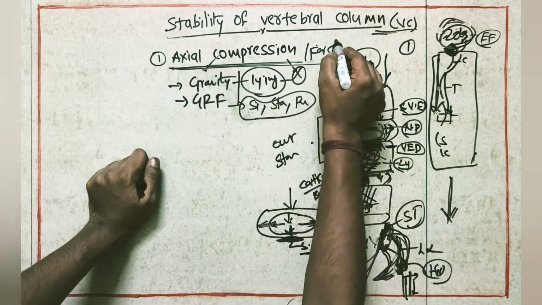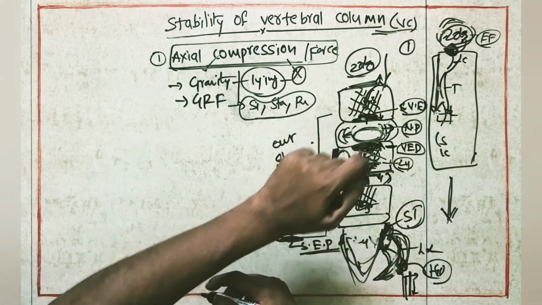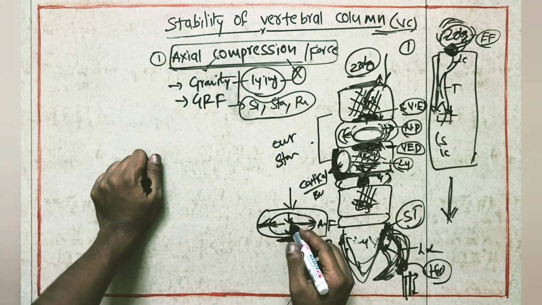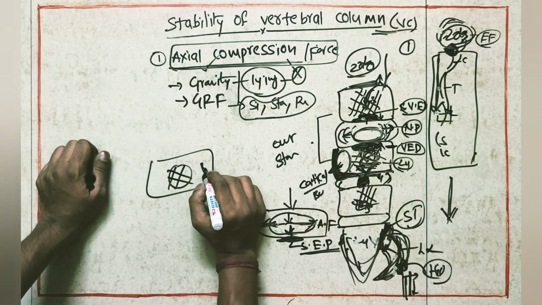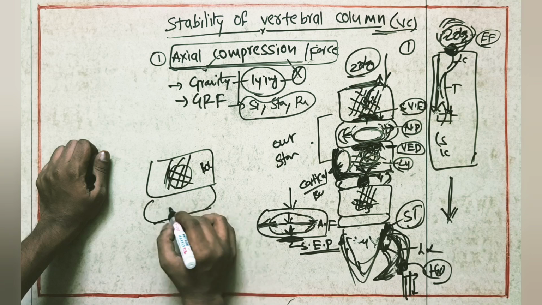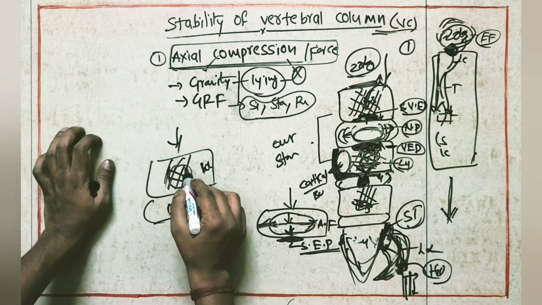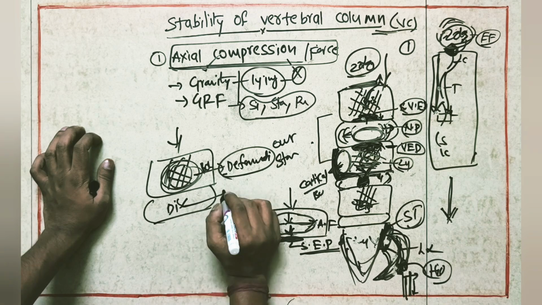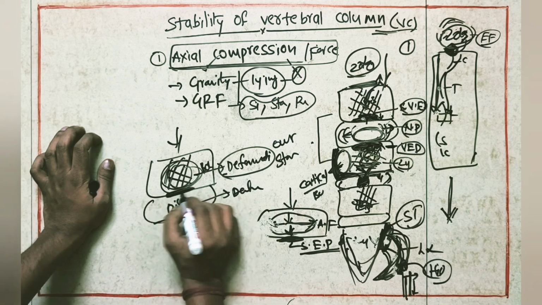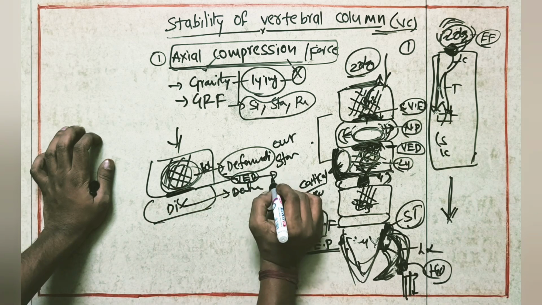So this is the axial compressive force, because of the structure deformation, because of the disc deformation. This is how it is going to happen: disc deformation and trabecular system. Suppose you look at the trabecular system; I am talking about the body of the vertebra. Here we have the trabecular system, and this is our disc. When the load comes here, the trabecular system will go for deformation, and the disc will go for deformation. And which structure do we see here? The vertebral end plate. The vertebral end plate will go for deformation.